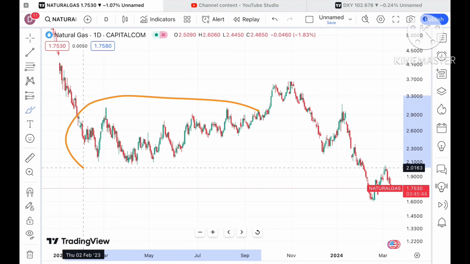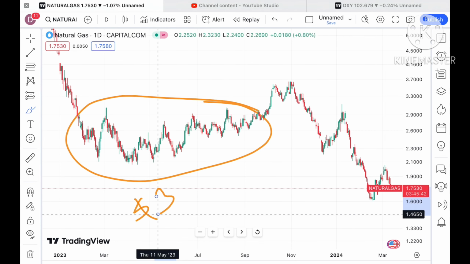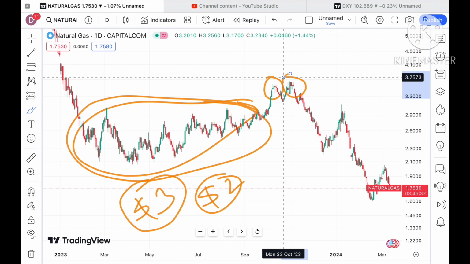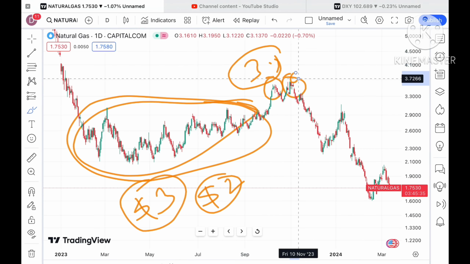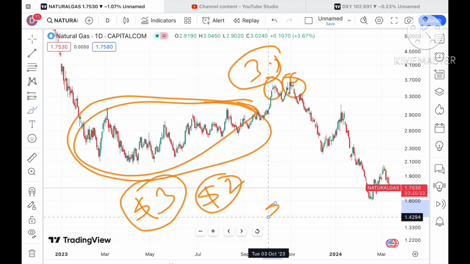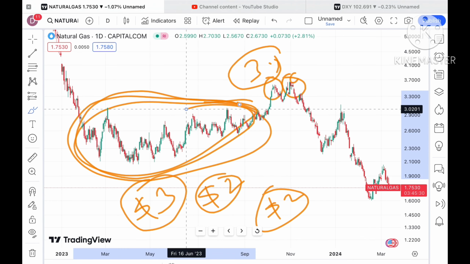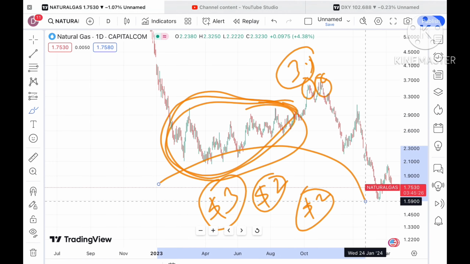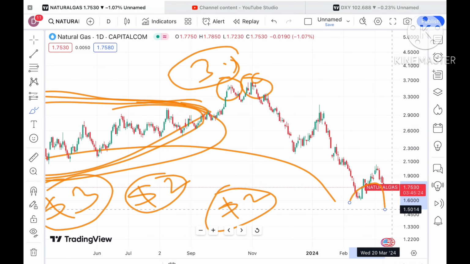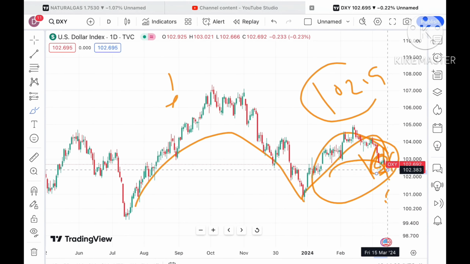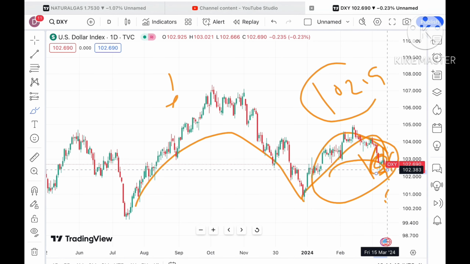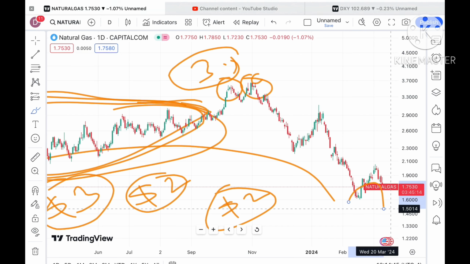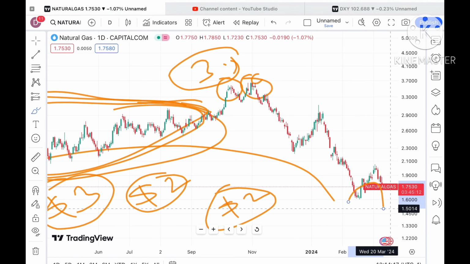Now look at this trend. The price was moving in a zone between $2 and $3 for long. As soon as the breakout happened, we saw a 3.5 and 3.6 dollar high. If the price goes below $2, it will come back into this zone, and this trend is supporting a further downtrend. If the dollar index keeps increasing, natural gas will go further low.